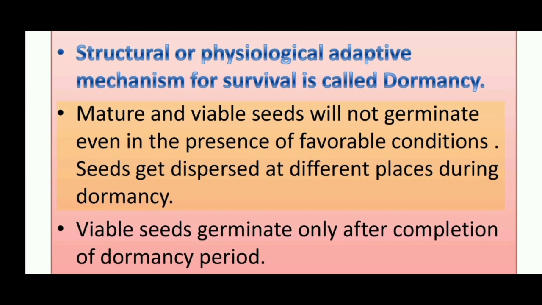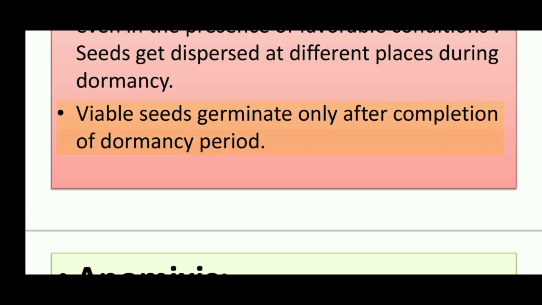Dormancy. Mature and viable seeds will not germinate even in the presence of favorable conditions. Seeds get dispersed to different places during dormancy. Viable seeds germinate only after completion of the dormancy period.